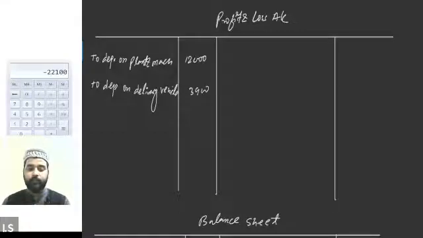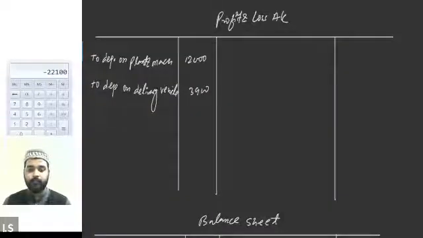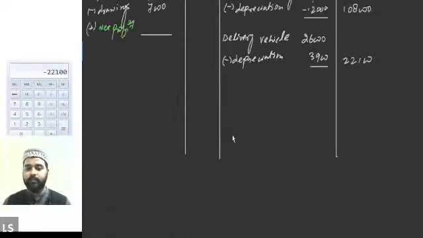Next item we have is sundry debtors. So there is no adjustment entry regarding sundry debtors. So I can write it down directly in the balance sheet, sundry debtors on the asset side.